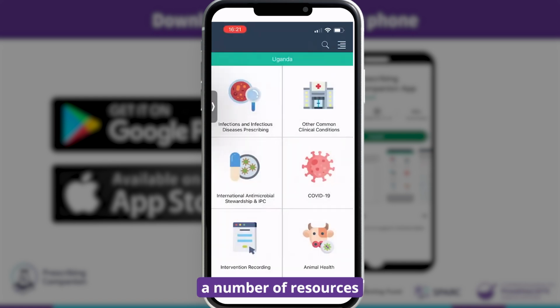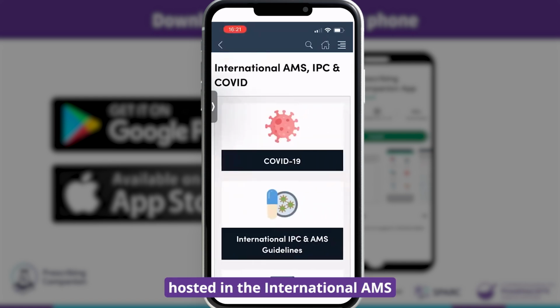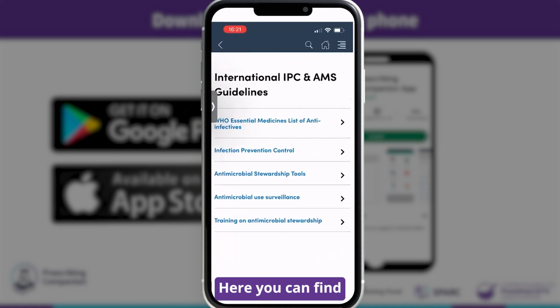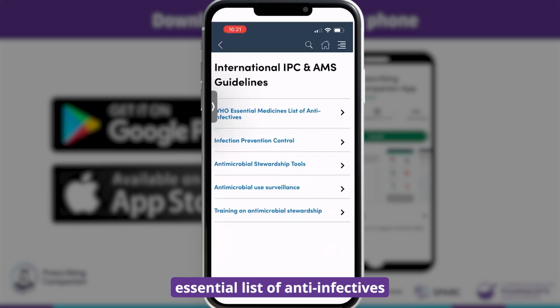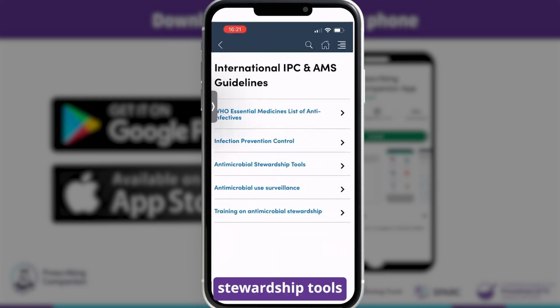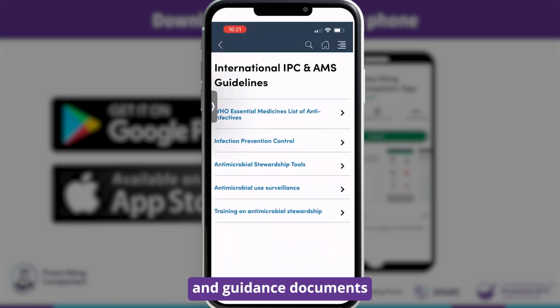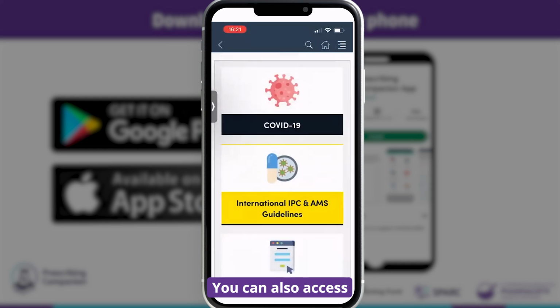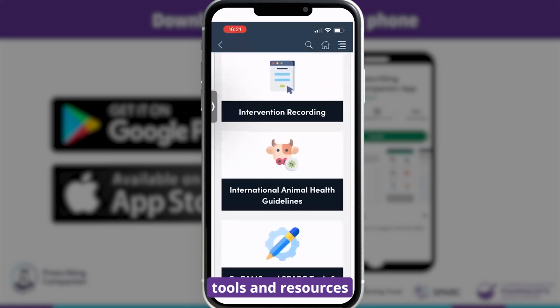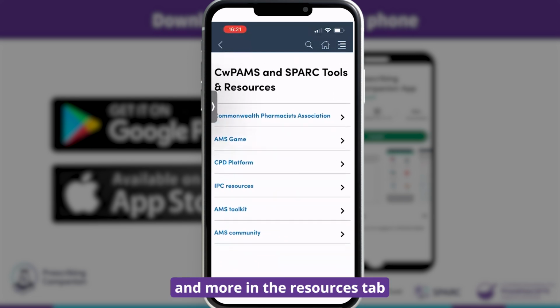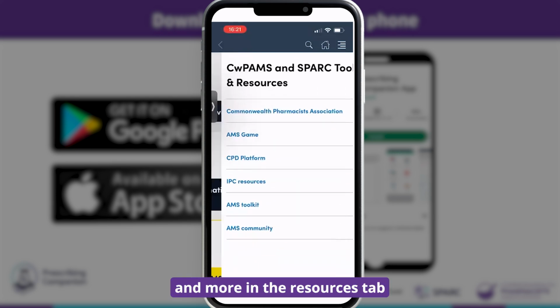There are also a number of resources hosted in the International AMS IPC section. Here you can find links to the WHO Essential List of Anti-Infectives, stewardship tools and other IPC assessment and guidance documents, as well as certified training. You can also access some of the CPA tools and resources, such as the AMS Game, our CPD platform, and more in the Resources tab.